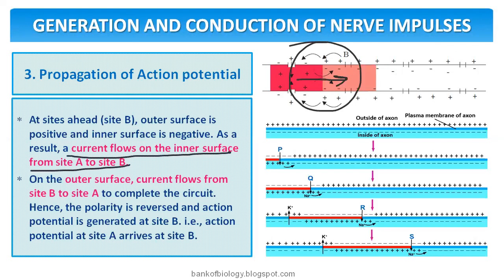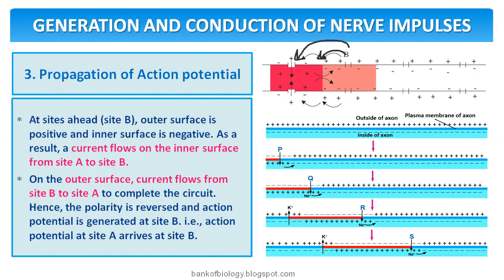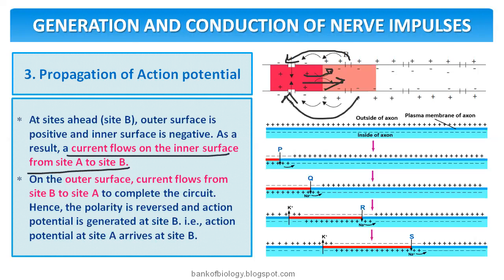Okay, so what happens on the outer surface? Current flows from site B to site A. You'll find a little angle difference with the NCERT state text here. So let's remember these two red lines. Current flows on the inner surface from site A to site B, then on the outer surface from site B to site A, to complete the circuit.